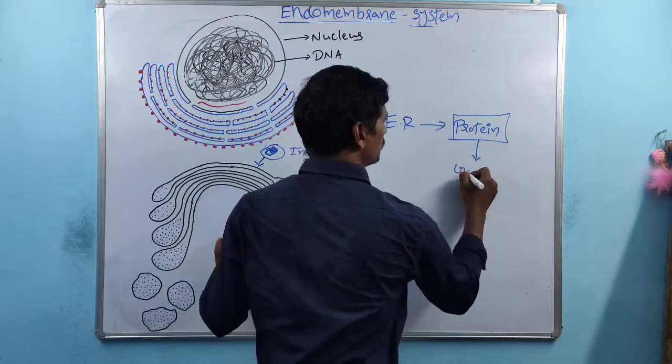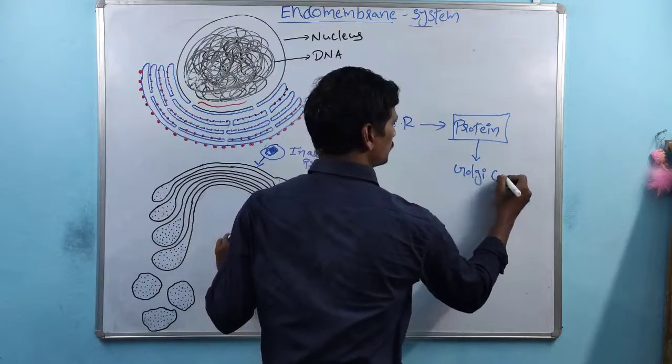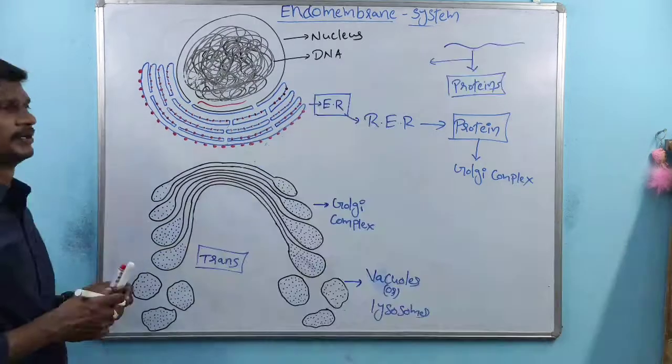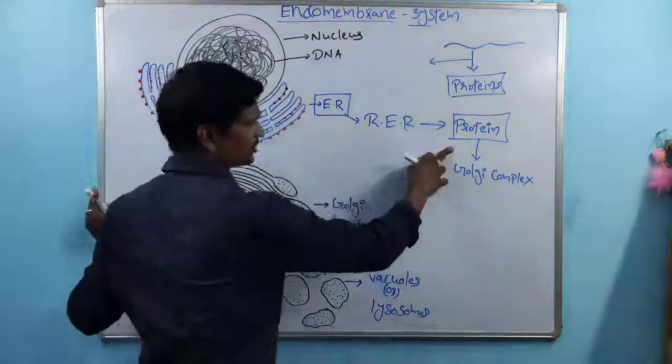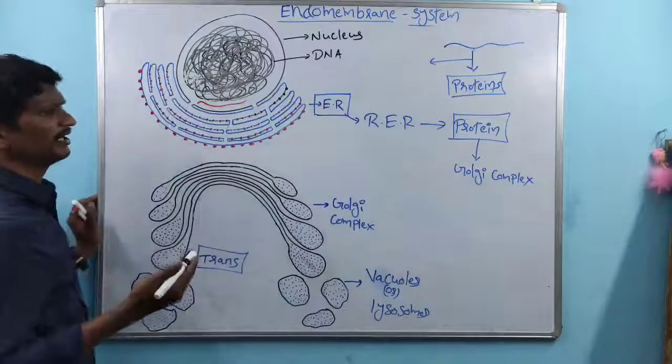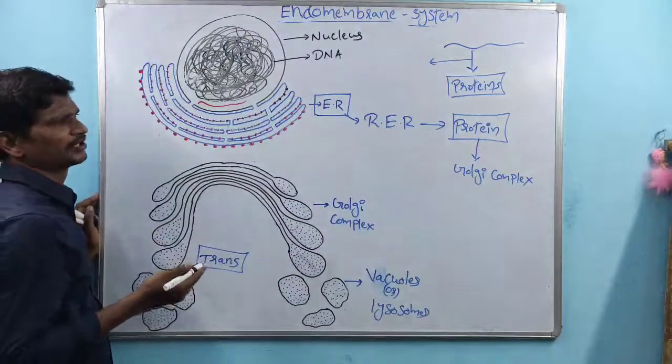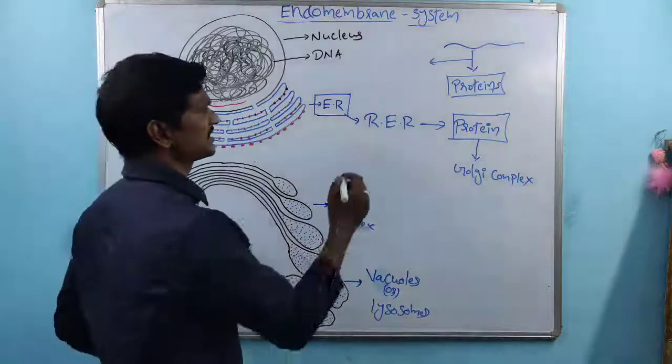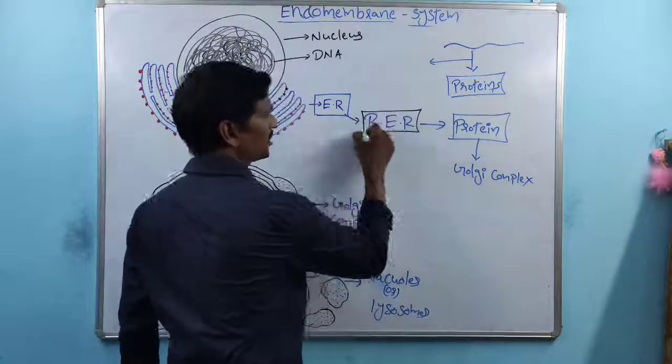After protein synthesis, the proteins enter into the Golgi complex. So why do the proteins enter into the Golgi complex? Whatever proteins are synthesized by RER,